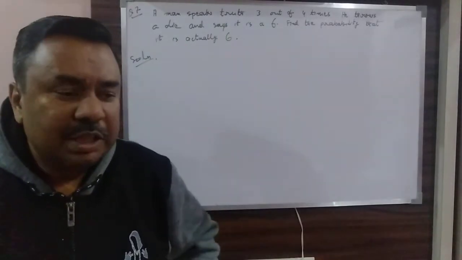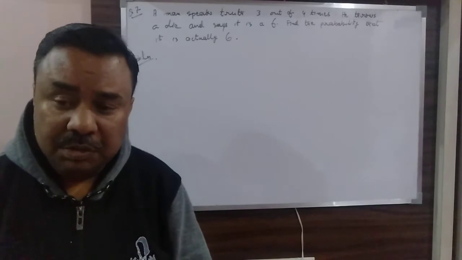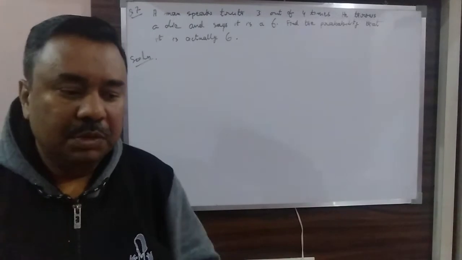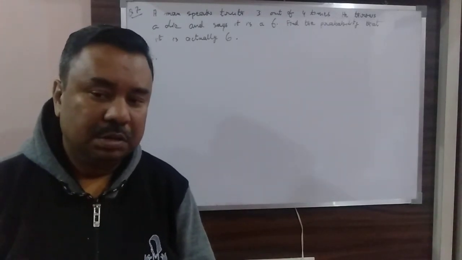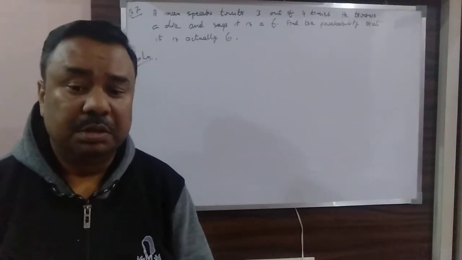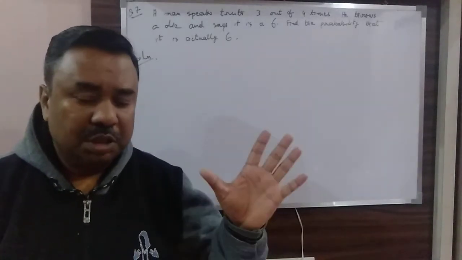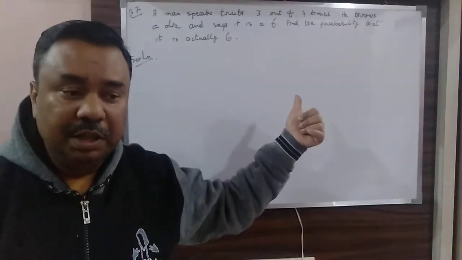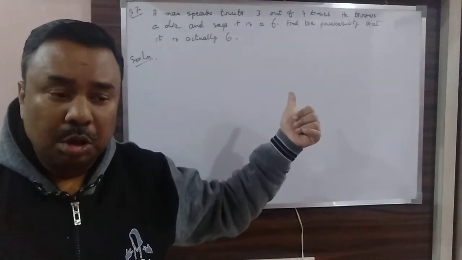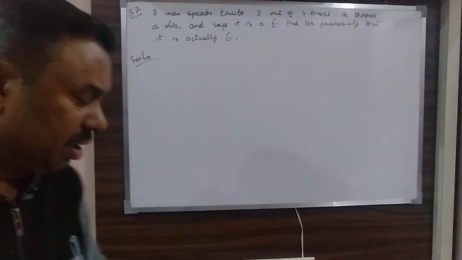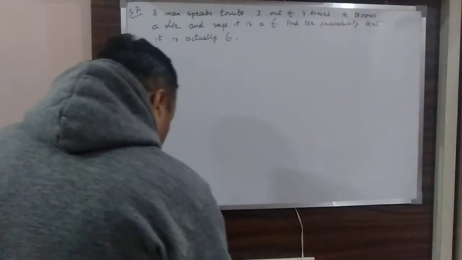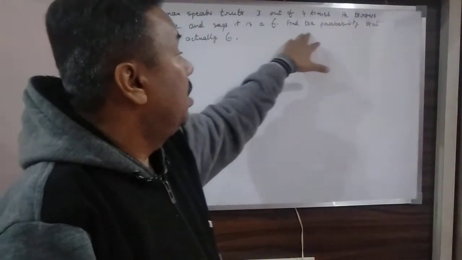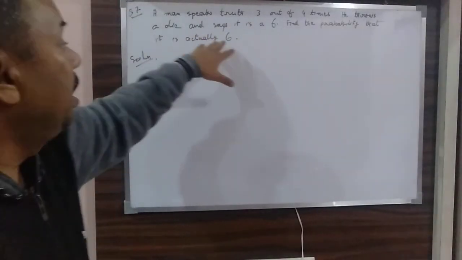The second thing, he is throwing a die, and after the die, whatever he gets, he says that it is a 6. Now what is the probability that it is actually a 6? Now see, there are 2 things. First thing, whether it is actually 6 or not. Second thing, whether the person is saying truth or a lie. So you have to find the probability that it is actually a 6.